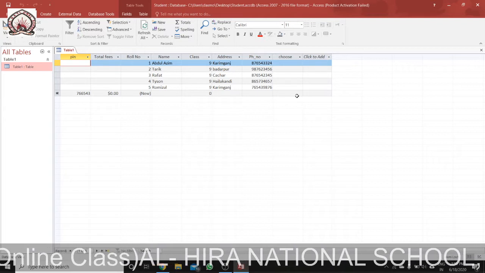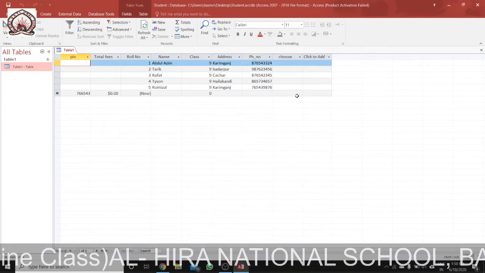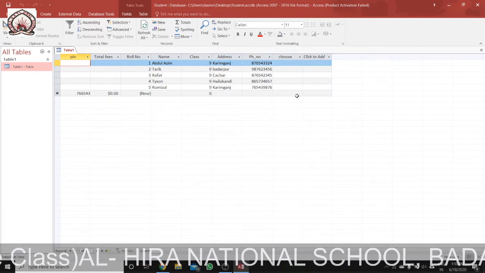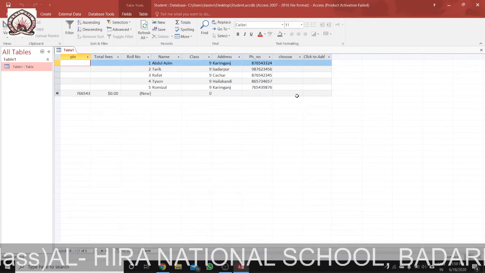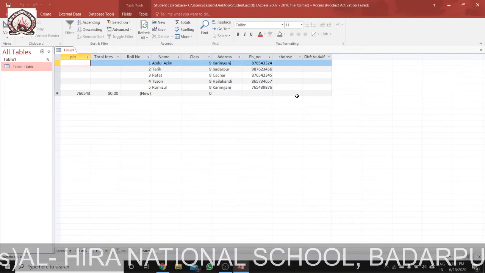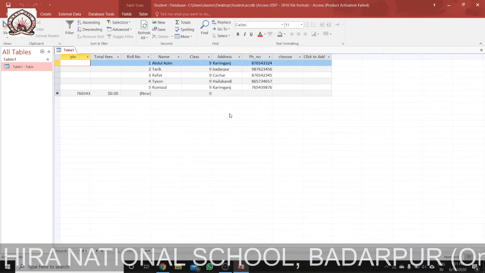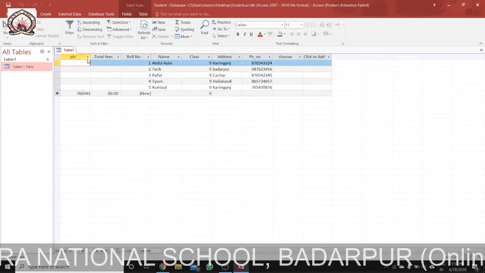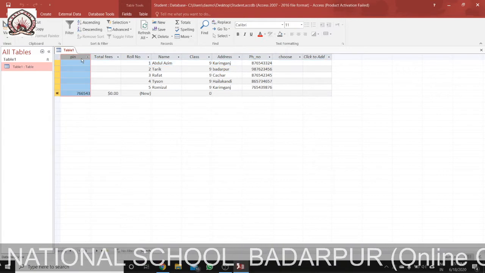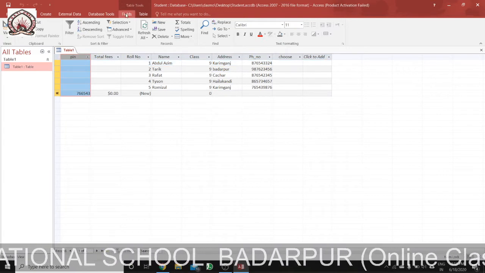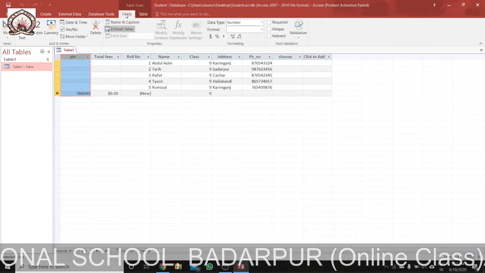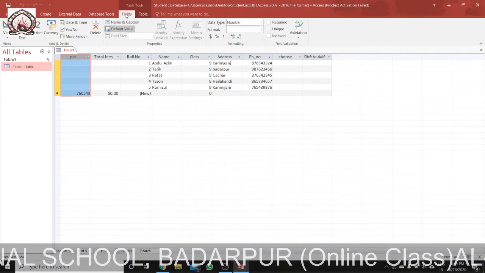Now how to set a field validation rule? For setting the field validation rule, we will select the field we want to validate. Say I am selecting this field. Now we'll click on the fields tab.